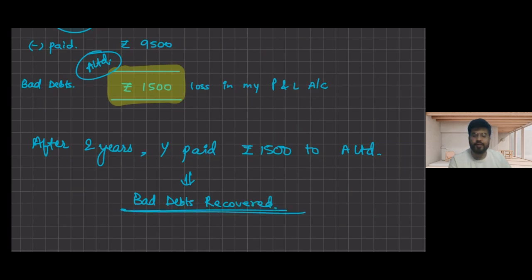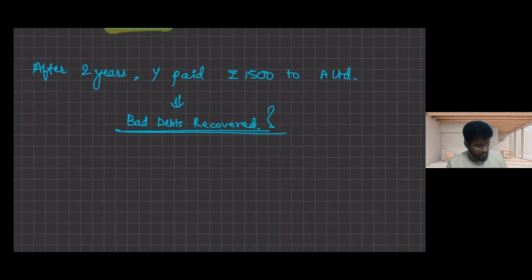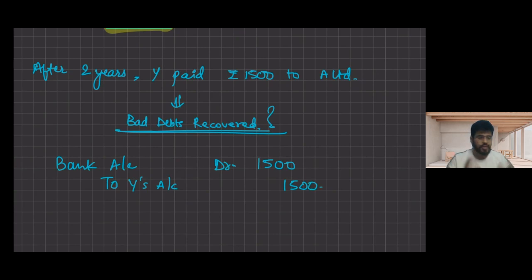Bad debts is recovered. So what shall be the journal entry? In the earlier year, I booked it as a loss. In the current year, it will be booked as a profit. How will we book this? Obviously, if you have received some amount, bank account or cash account will be debited with 1,500 to Y's account, because it is received from Y. But Y's account did not have any balance. We already squared off Y's account. So whatever we have received, that is our profit.